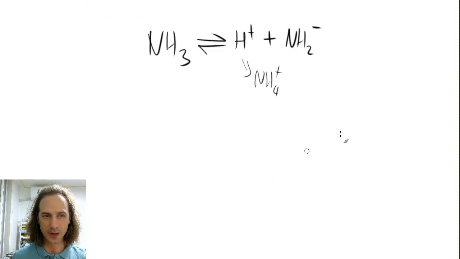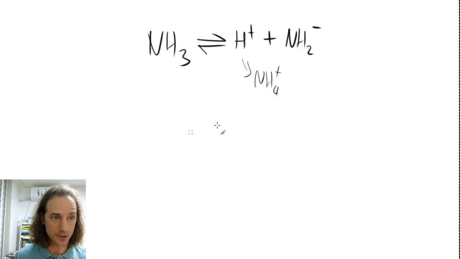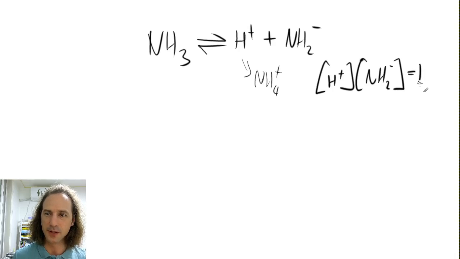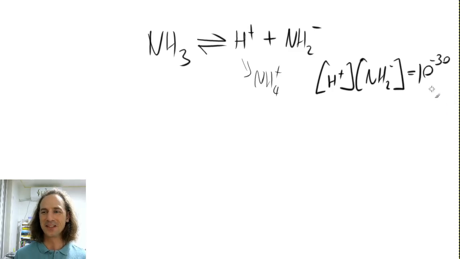Here, mostly this proton, or this hydrogen ion, will exist as ammonium ion. And so in this case, we also have a similar constant. Here the constant of H plus concentration times NH2 minus concentration is going to be 10 to the minus 30. So this is much, much smaller than for water. We had 10 to the minus 14 for water. This is a very, very, very small number.